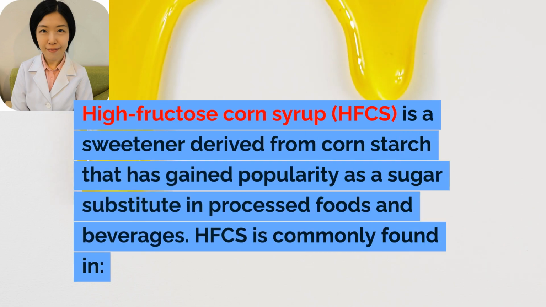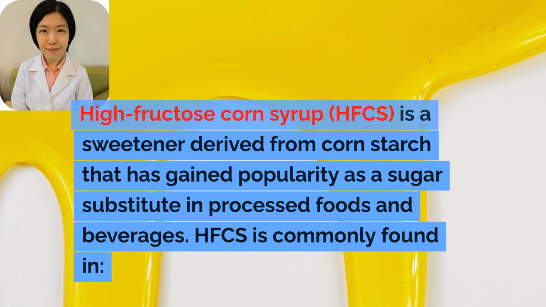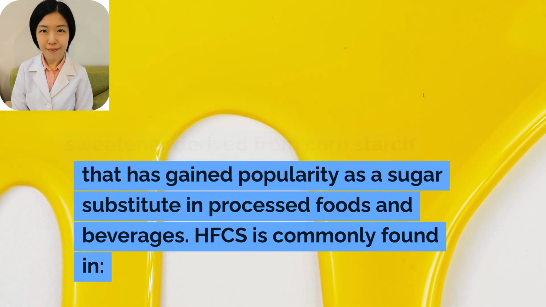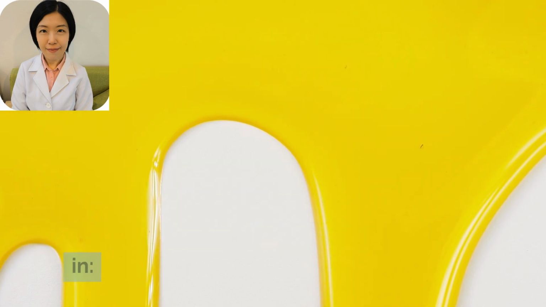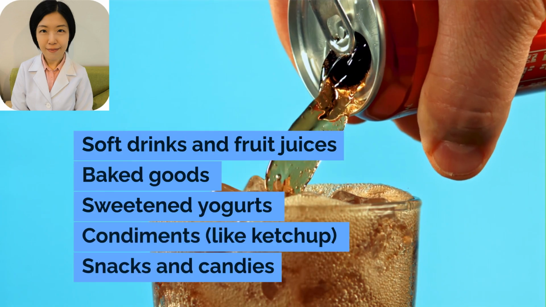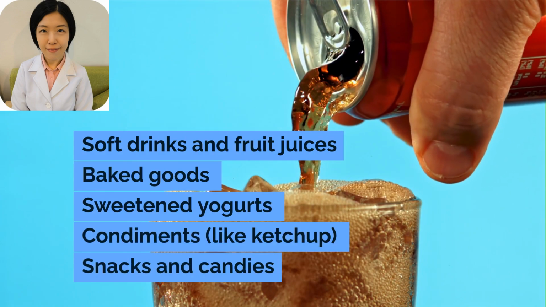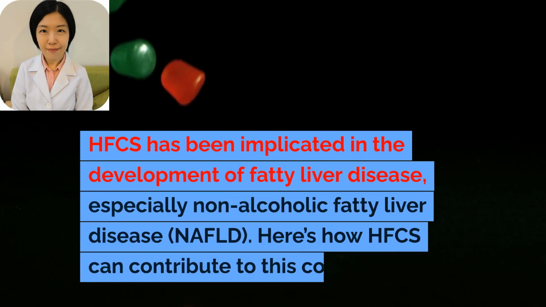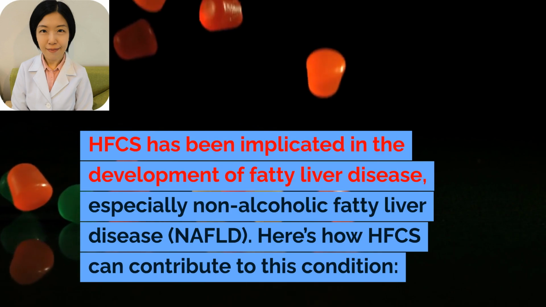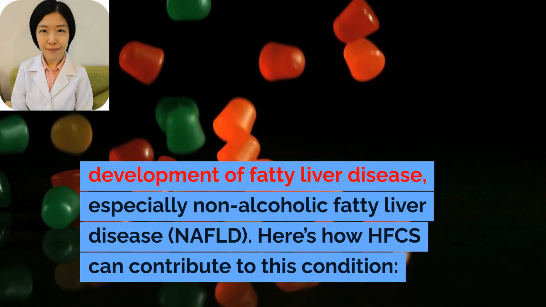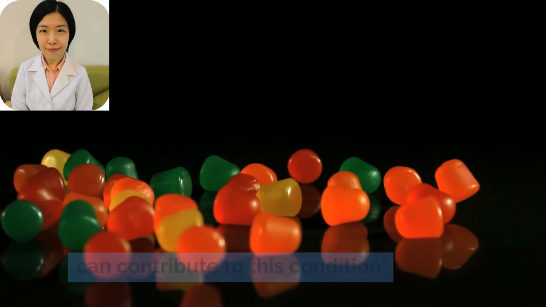High fructose corn syrup, HFCS, is a sweetener derived from cornstarch that has gained popularity as a sugar substitute in processed foods and beverages. HFCS is commonly found in soft drinks and fruit juices, baked goods, sweetened yogurts, condiments like ketchup, snacks and candies. HFCS has been implicated in the development of fatty liver disease, especially non-alcoholic fatty liver disease, NAFLD. Here's how HFCS can contribute to this condition.